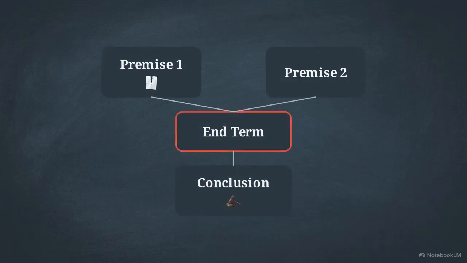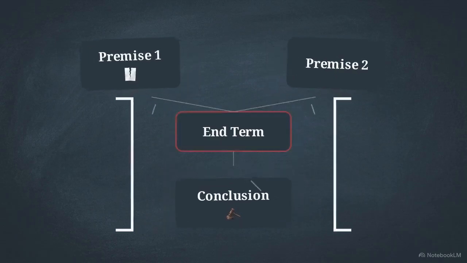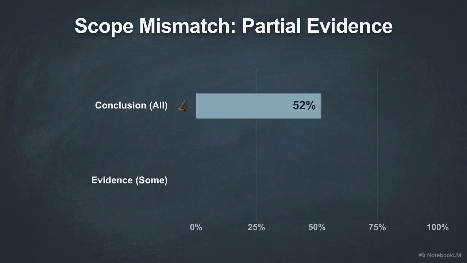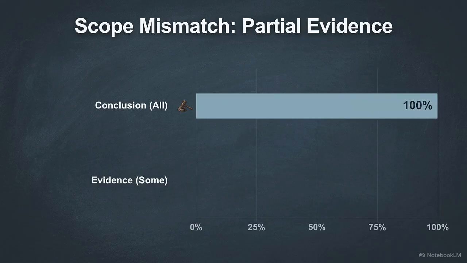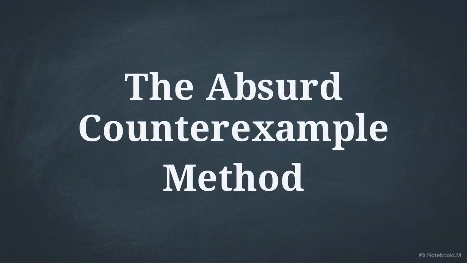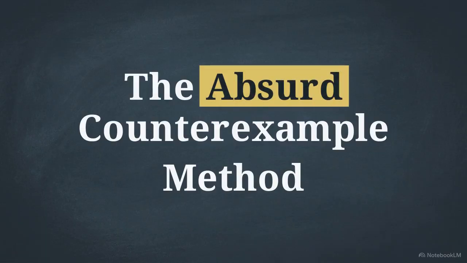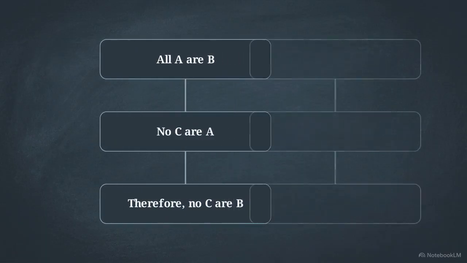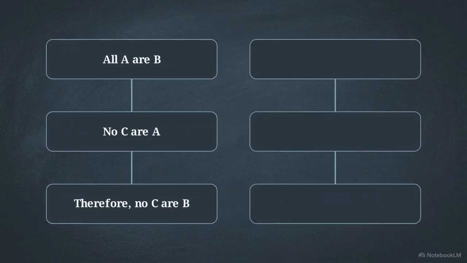Recognizing this flaw is the first step. The next is knowing how to dismantle it in a real debate. Start by directly calling out the structural error. Point out that your opponent is drawing a conclusion about all members of a group based on a premise that only discusses some of them. If they push back, you can deploy a highly effective method, the absurd counterexample. You mirror their exact logical structure, but swap in everyday terms that force a ridiculous outcome.